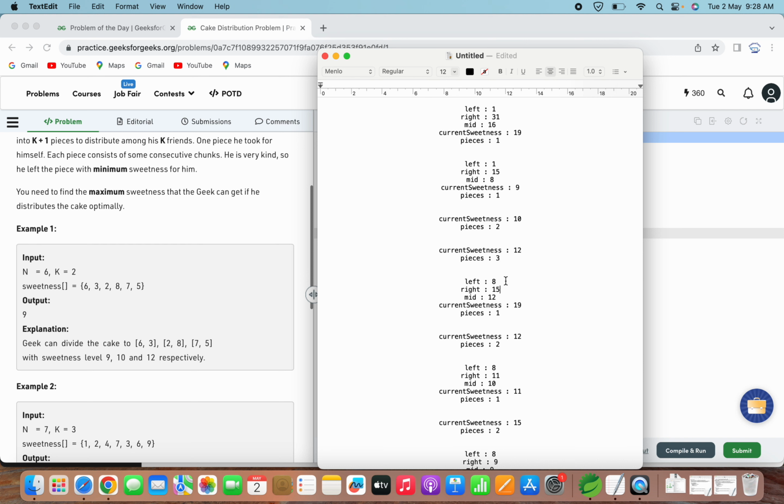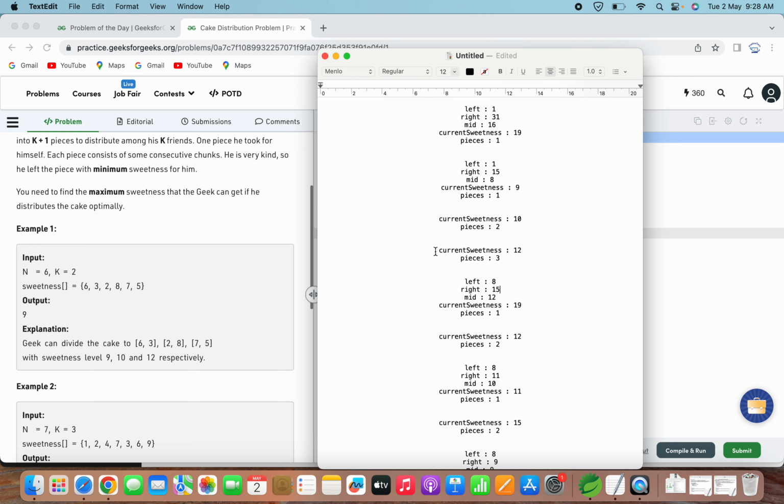So once this is done, we can see that the number of pieces is greater than k. We require the number of pieces as 2, and here we have got the number of pieces as 3. Actually the piece which is reserved for Geek, we are not counting in this one, because that sweetness level will be calculated when the loop terminates and we get the value of left. So we just compare with the sweetness level that he has to distribute among his friends. So we'll just consider the number of pieces as 2 itself.